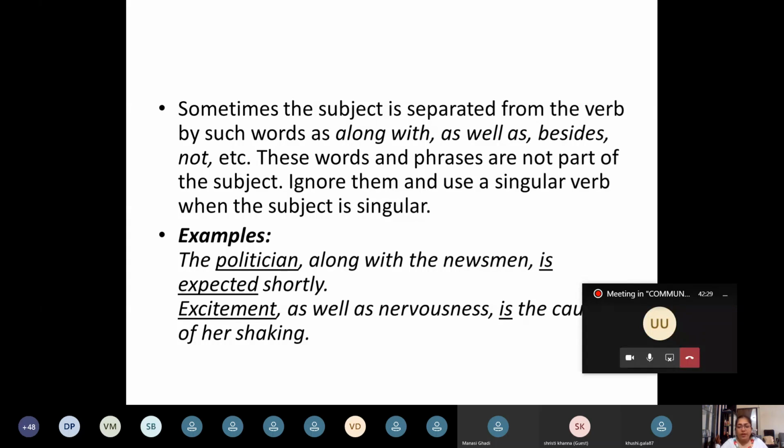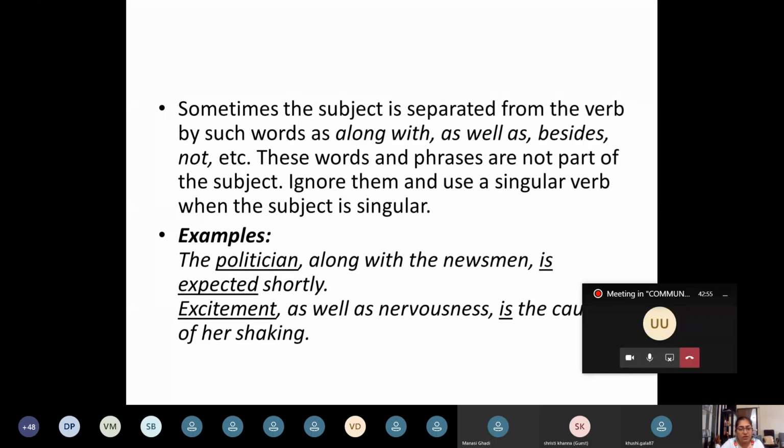Instead of along with, if I use as well as in the next sentence, even that makes the subject attract a singular verb if the subject is singular. Excitement as well as nervousness is the cause of her shaking. The meaning of this sentence is excitement is the cause of her shaking and nervousness is also the cause of her shaking.